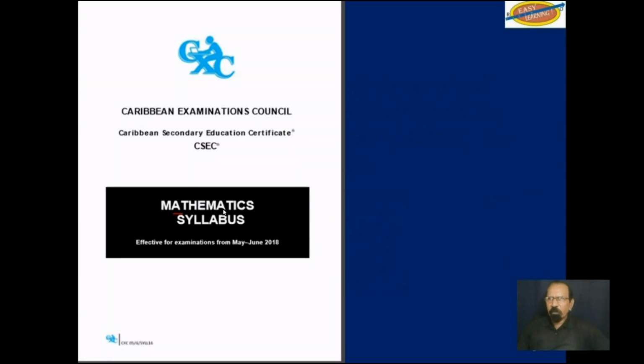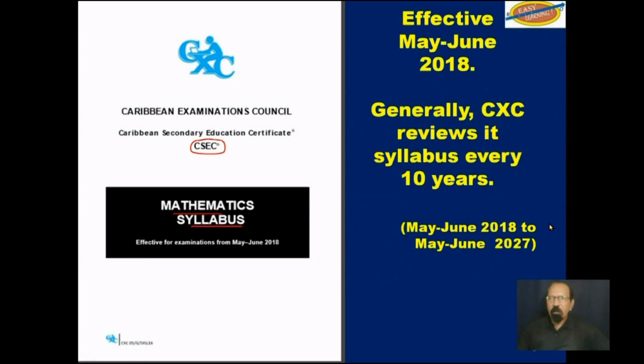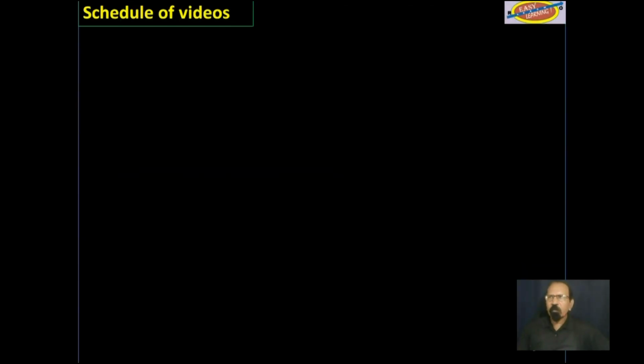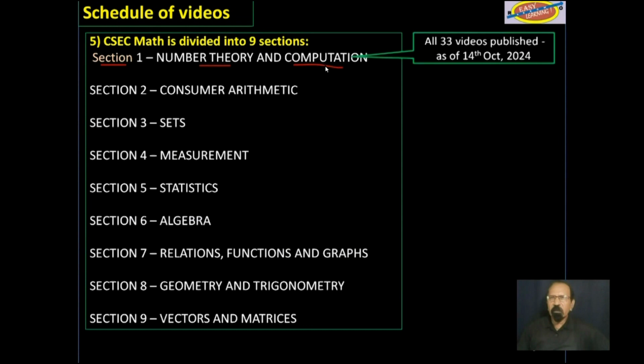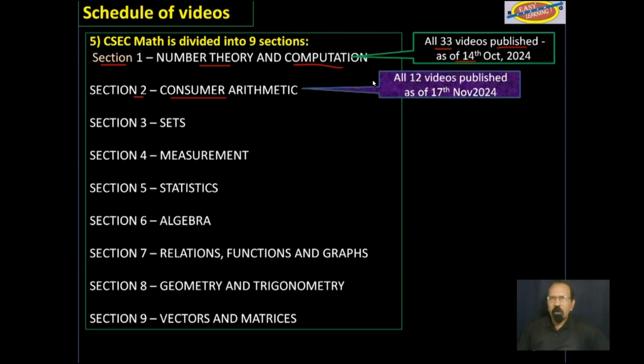We continue with the mathematics syllabus for CSEC 2018 to 2027. Schedule of videos. Section 1, number theory and computation. All 33 of those videos have been published on YouTube in their entirety. Section 2, consumer arithmetic. All 12 of those videos have been published on YouTube in their entirety.